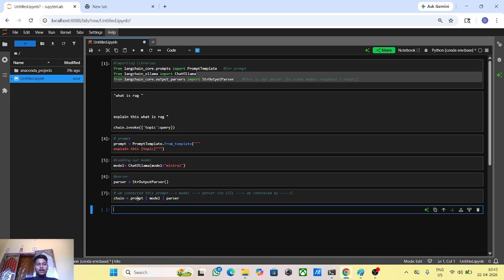This is our chain, this is our basic chain understanding. This was the main, clean chain, at the beginner level. Then after this, all of this is connected, we are just taking the query and giving it to our model, which gives the response or output. Let's see how.